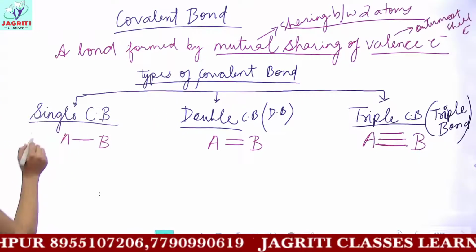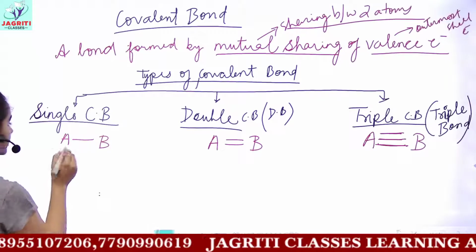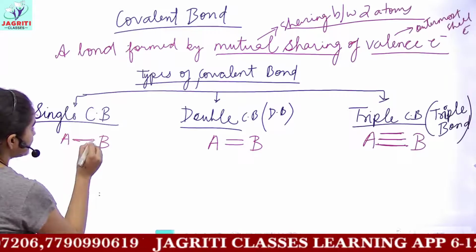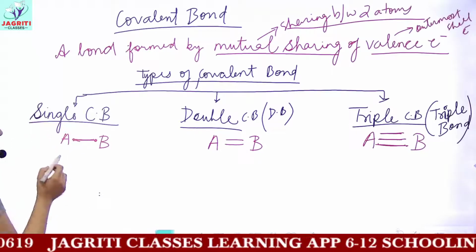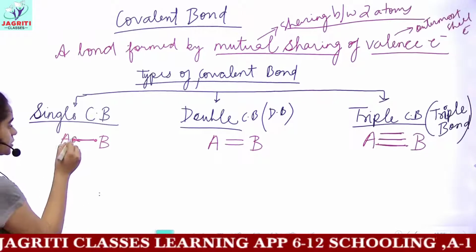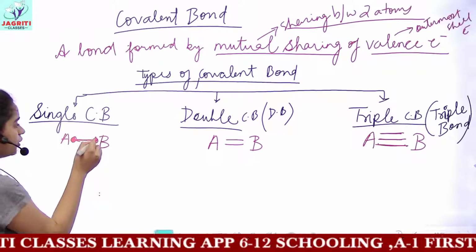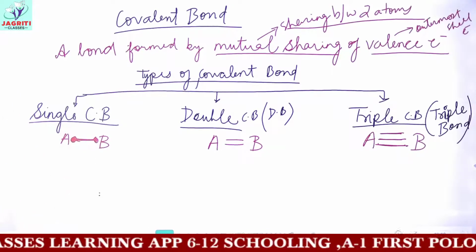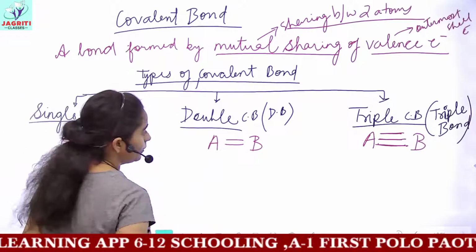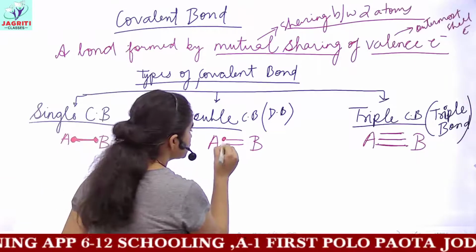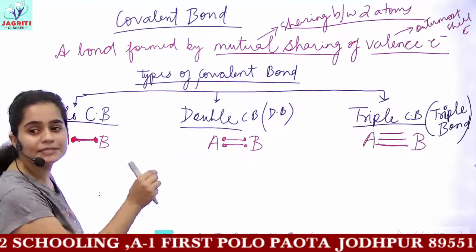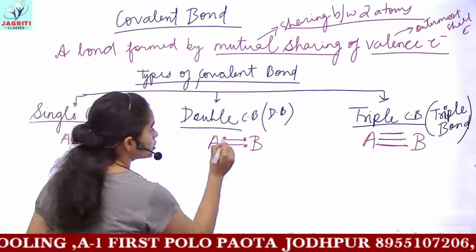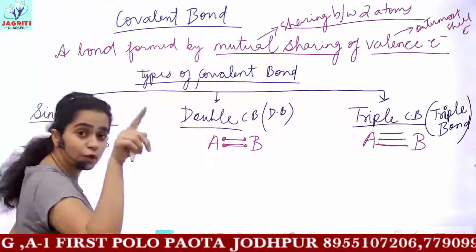Now, for compounds which have a single covalent bond, one bond signifies that two electrons are shared. One bond is made if A shares its one electron with the one electron of B. In case of a double bond, A shares its two electrons with the two electrons of B. These dots represent electrons; you can also depict electrons by showing crosses.